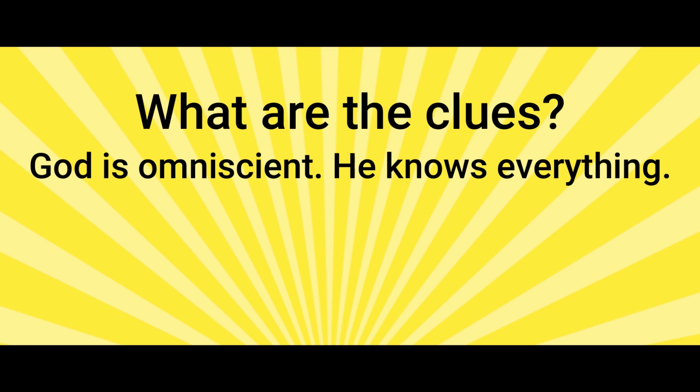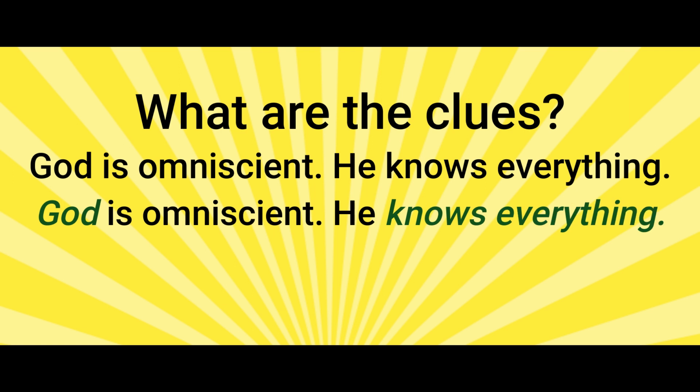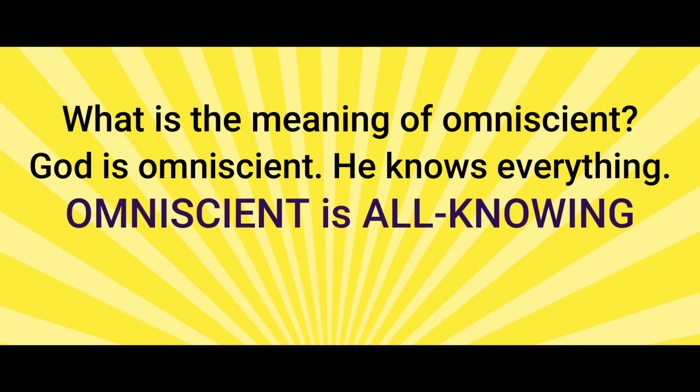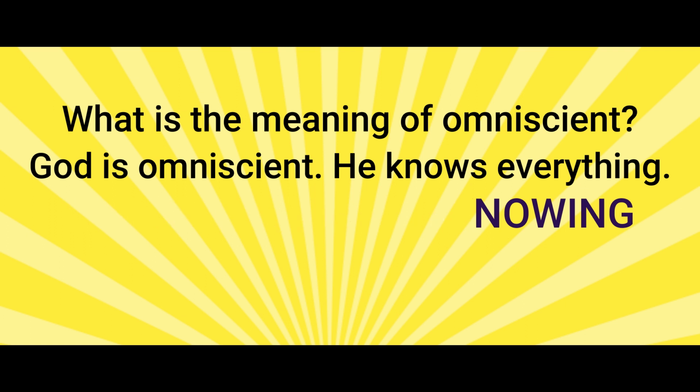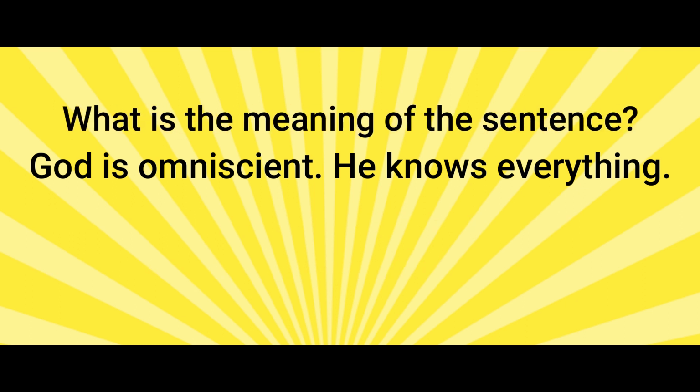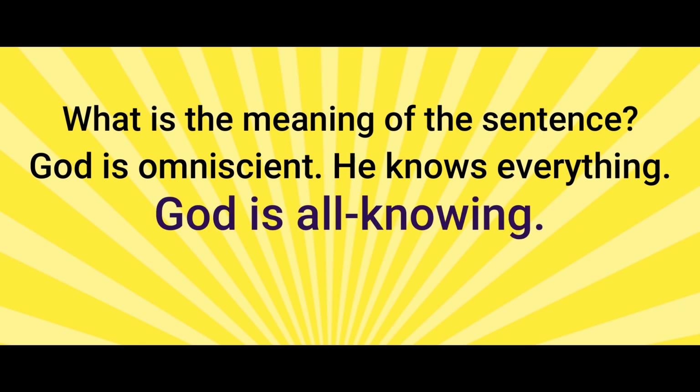What are the clues in the sentence? The clues are God, knows, and everything. What is the meaning of the word omniscient? The meaning of the word omniscient is all-knowing. Why do we say that the meaning of the word omniscient is all-knowing? It's because of the context, God is and He knows everything, and the clues God, knows, and everything. Now, what is the meaning of the sentence? The sentence implies that God is all-knowing.